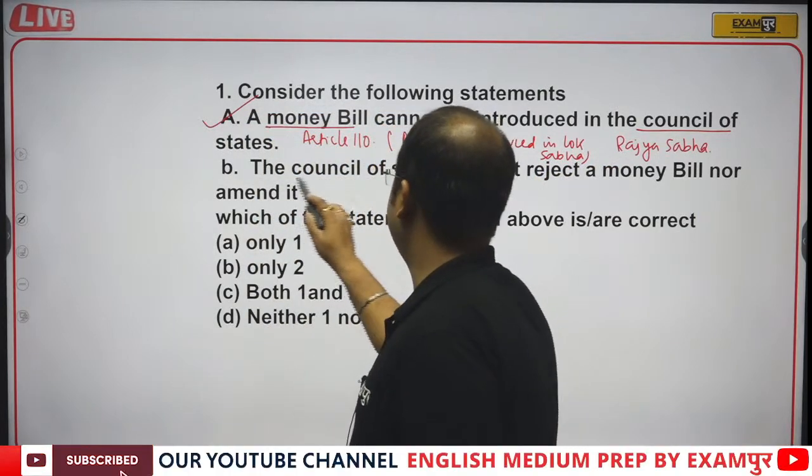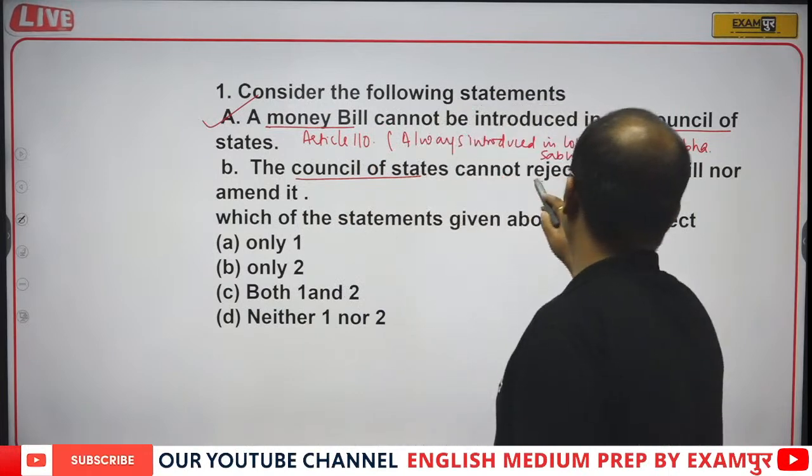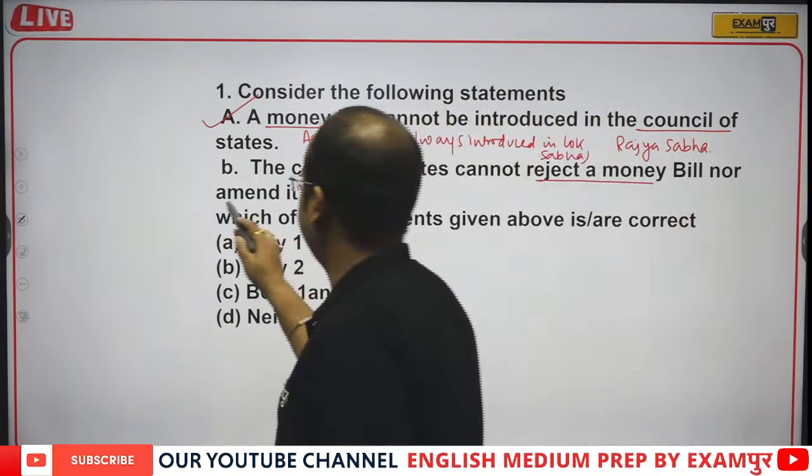The Council of State cannot reject a money bill nor amend it. Definitely, guys.